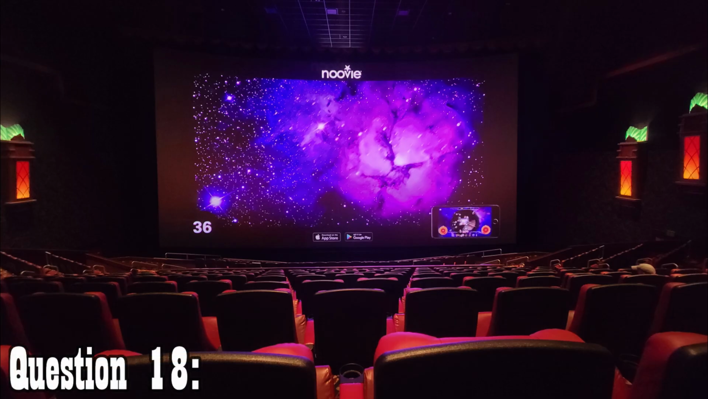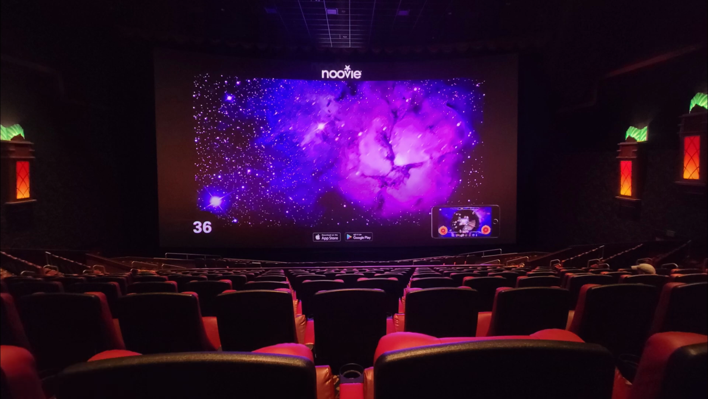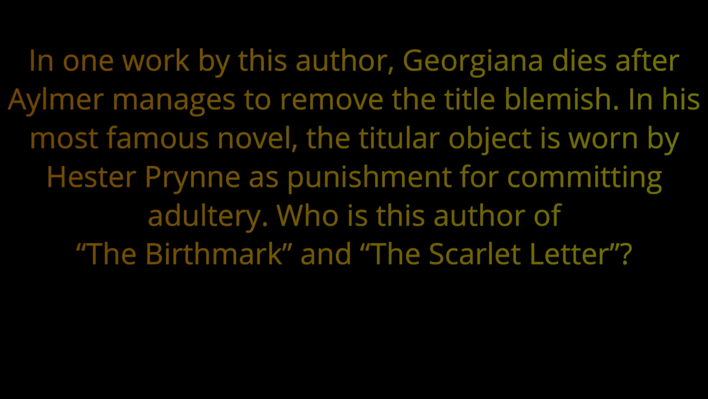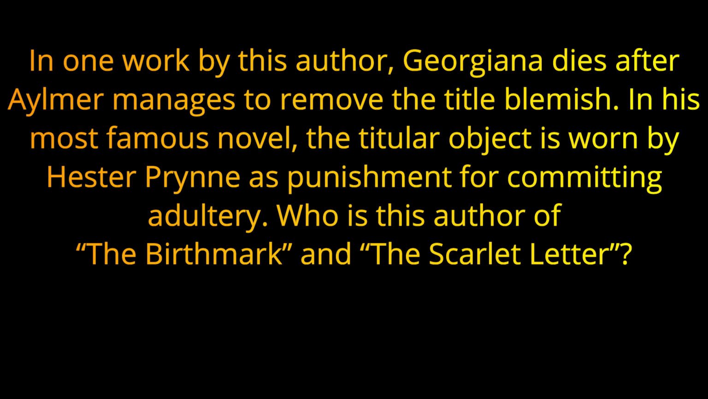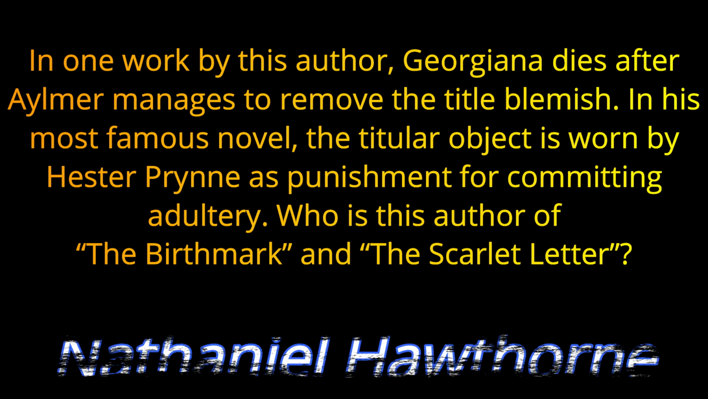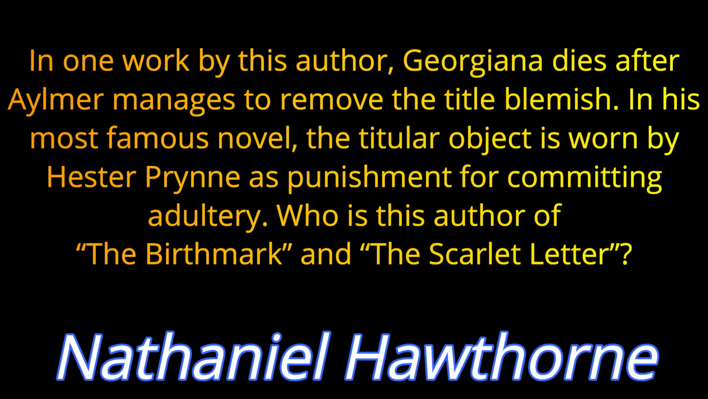Question 18. In one work by this author, Georgiana dies after Aylmer manages to remove the title blemish. In his most famous novel, the titular object is worn by Hester Prynne as punishment for committing adultery. Who is this author of The Birthmark and The Scarlet Letter? The answer is Nathaniel Hawthorne.